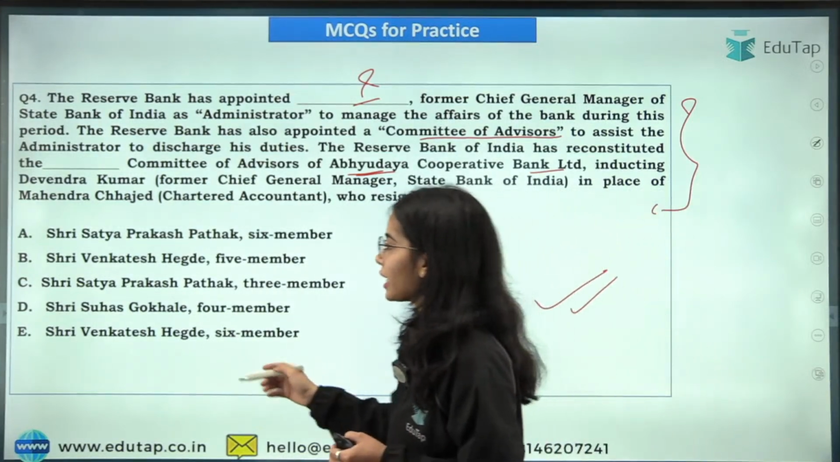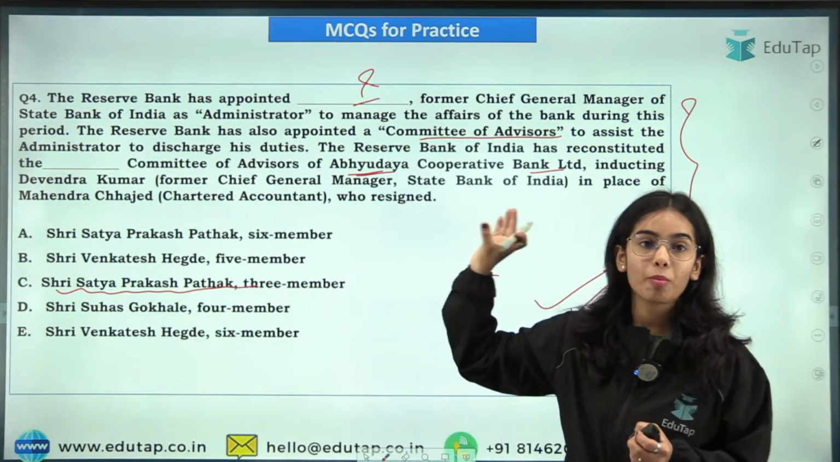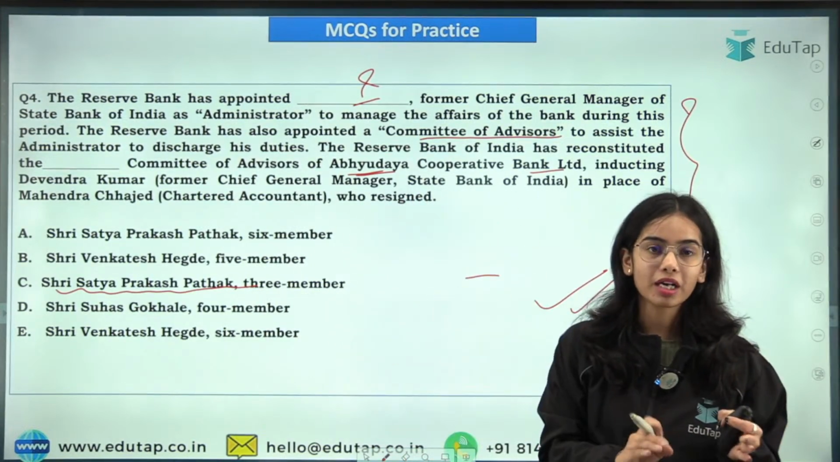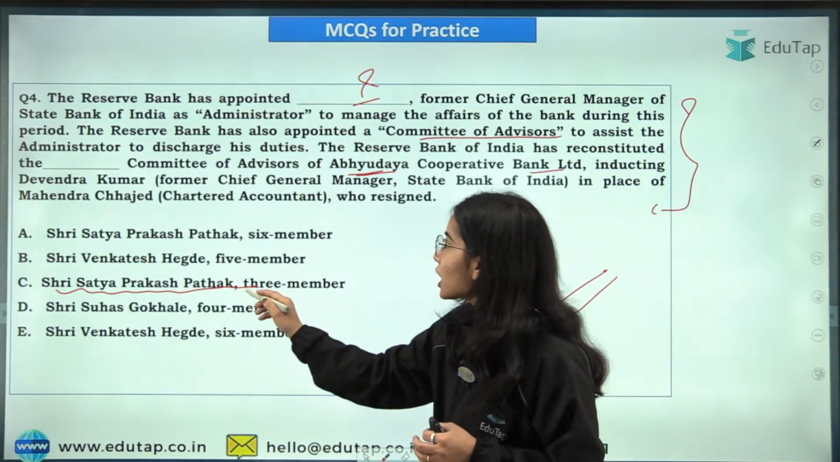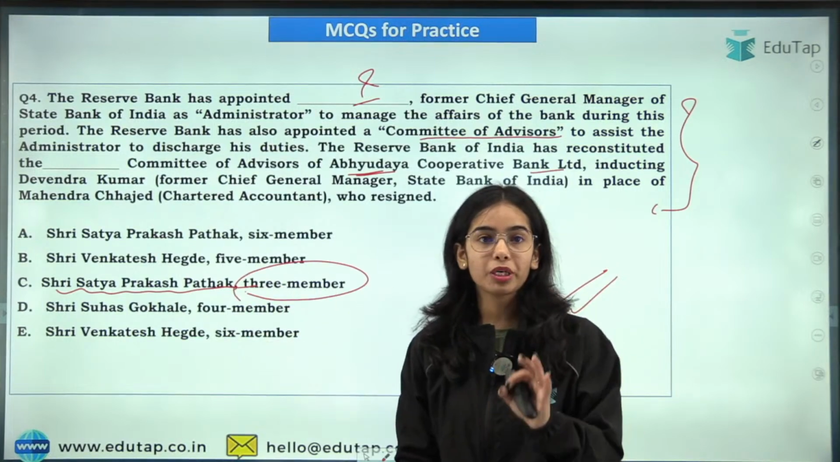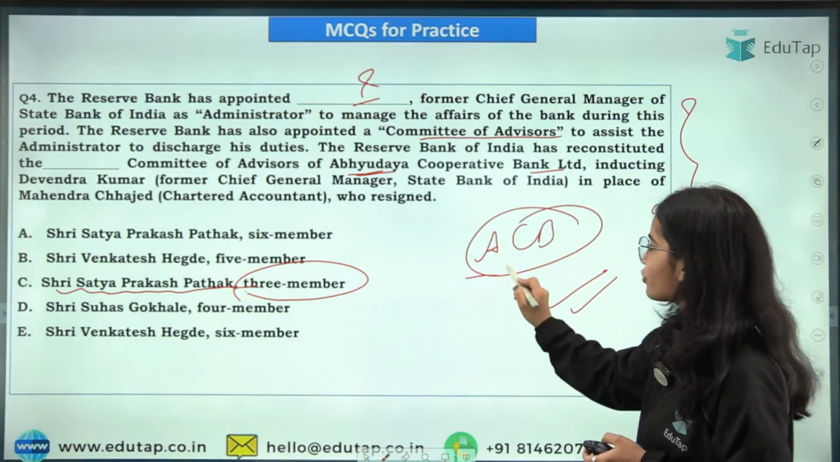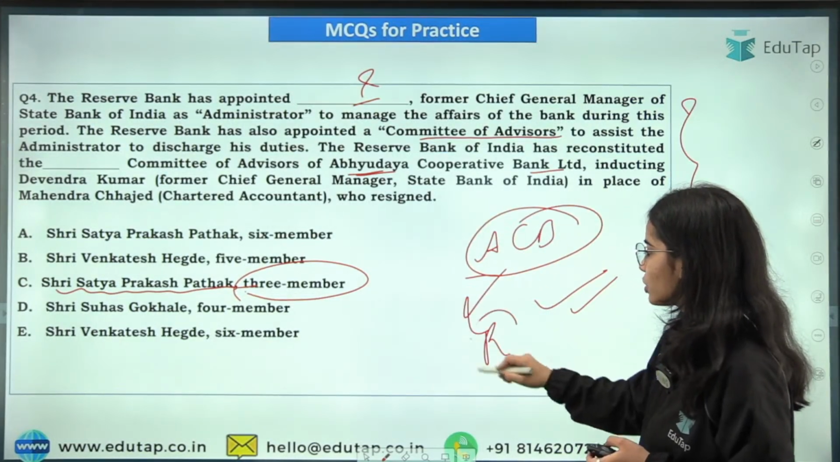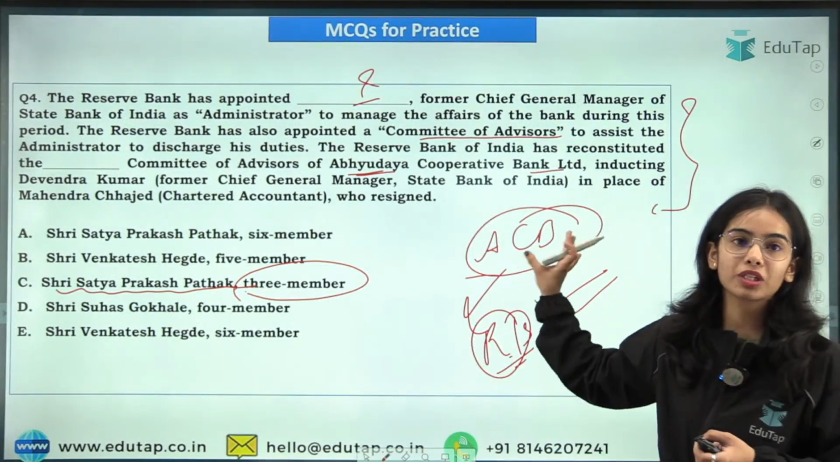Yes, it is Shri Satya Prakash Pathak, who is the administrator appointed by the Reserve Bank of India to manage the Abhyudaya Cooperative Bank, and there are 3 members in the committee of advisors. So simply what happened is that in the Abhyudaya Cooperative Bank there were some regulatory and supervision fallouts happening in this bank.